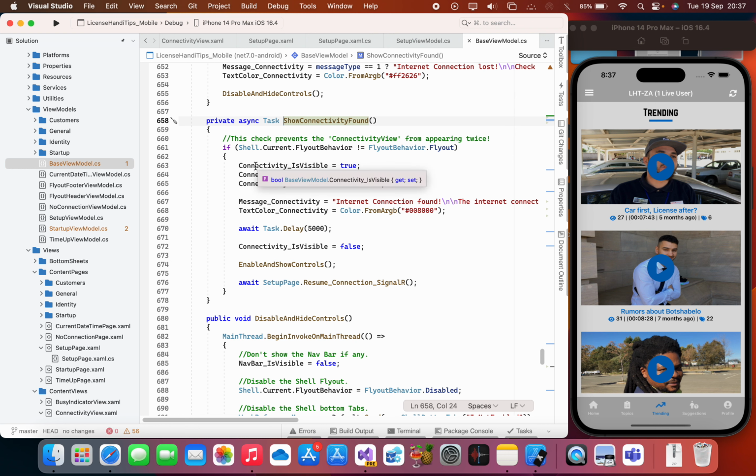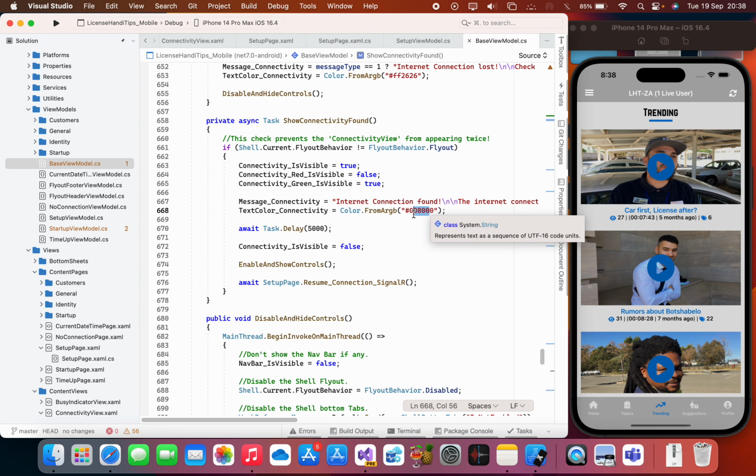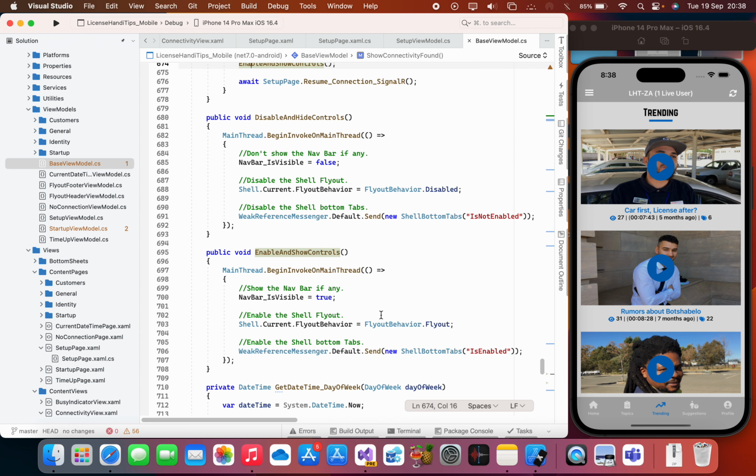So we're going to show it, but with the color that's green. I'm going to say internet connection found, right, with the message. There we go. The color is going to be green. We're going to delay for 5 seconds, and then we're going to dismiss it. And then we're going to enable and show controls. So let me show you that method.